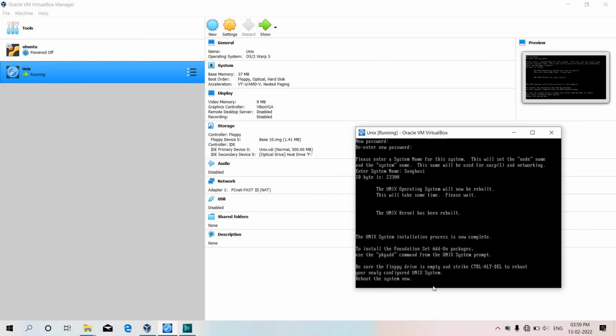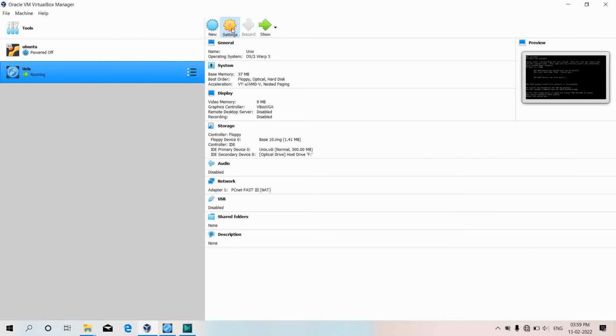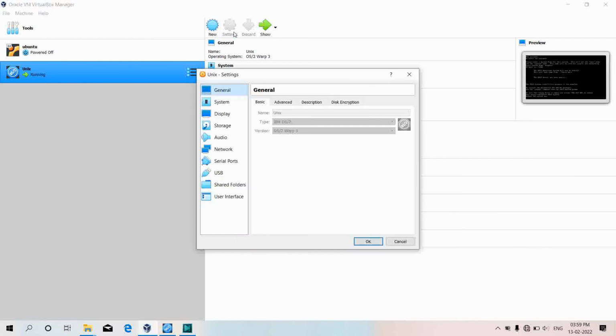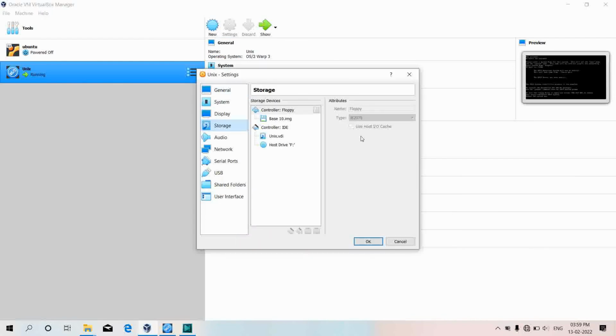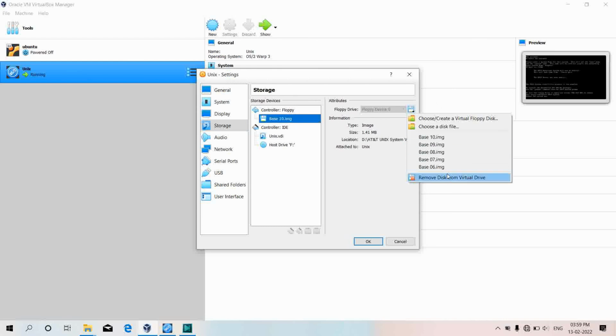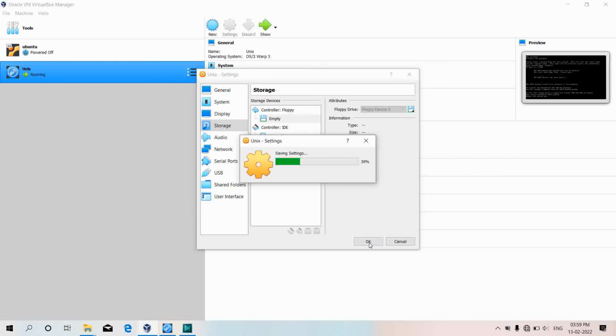As the system is now asked to reboot, prior to this we need to remove all the floppy disk from the storage. So need to go on setting and then storage, and through this we need to remove disk from virtual disk. And as it shows that the controller floppy is empty, just click on OK.